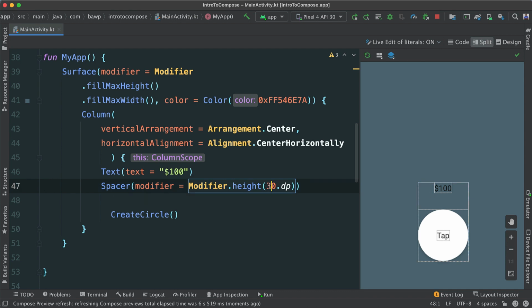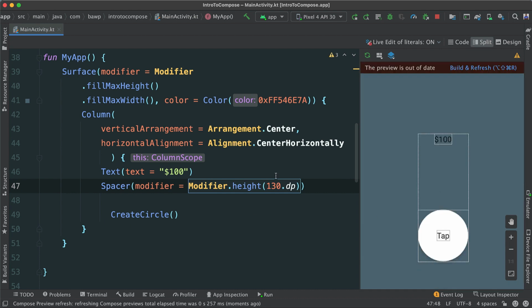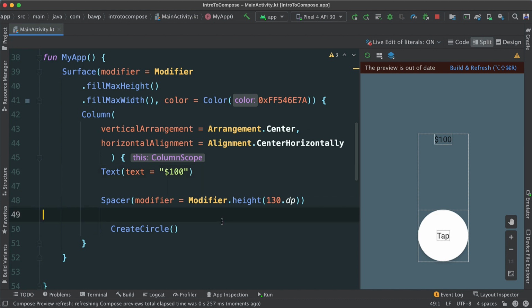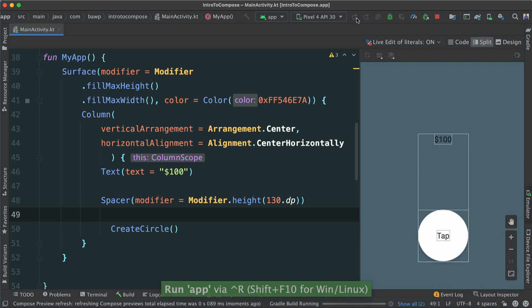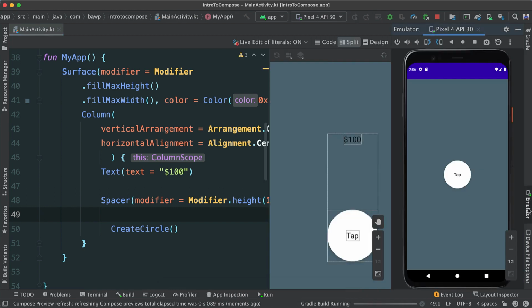So the more space we give, let's put 100, you can see the greater this number is in our height, the more space we'll get. So we have things set up as we want. They're looking really good. Let's go ahead and run one more time onto our emulator so we can see exactly how all of this transpired.